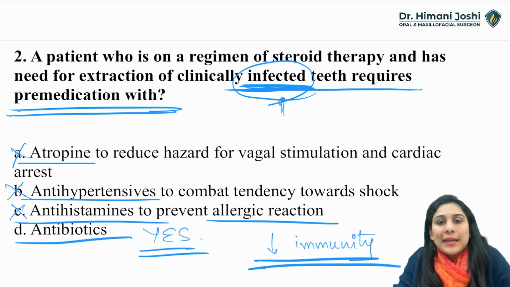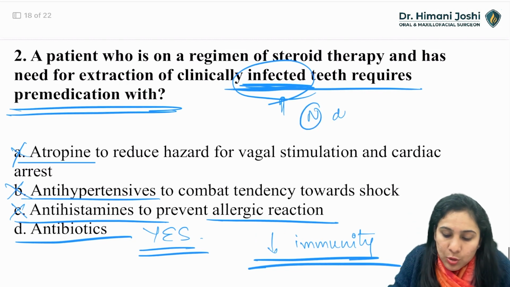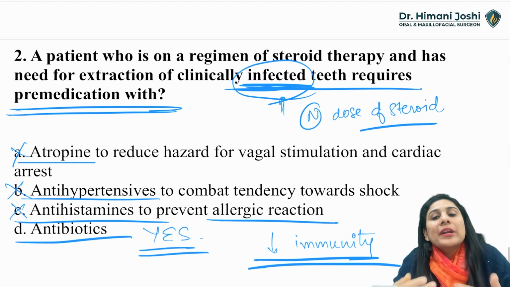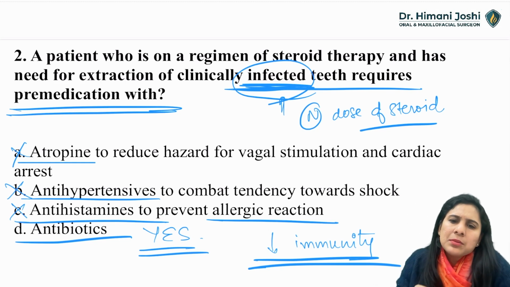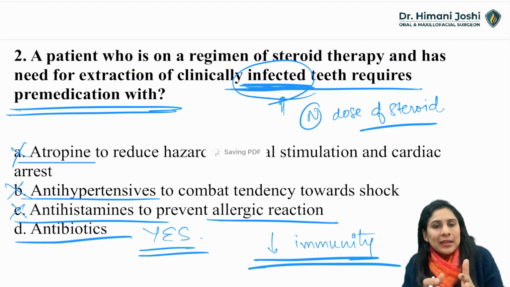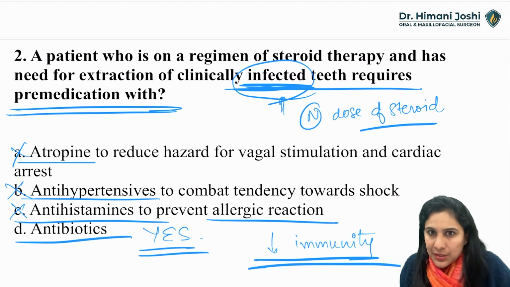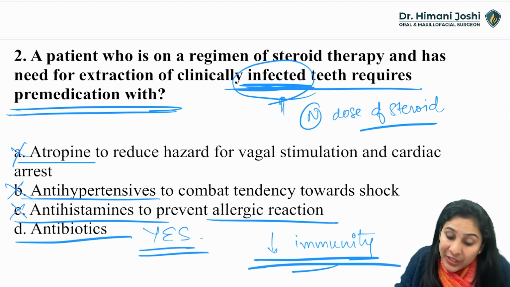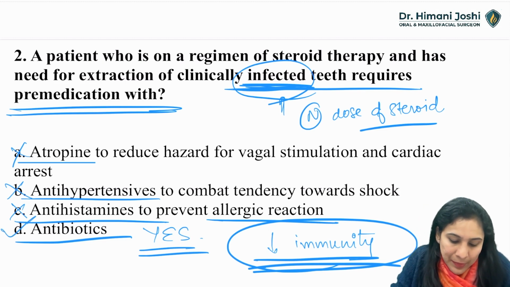So pre-medicate, give the patient a usual dose of a steroid, normal dose of steroid. Normal means whatever the patient is already taking. Let him take that. Plus, just before your procedure, give him some little bit of extra antibiotics, so that a baseline antibiotic is there in his body when you are doing the procedure, and the chances of infection due to reduced immunity are slightly lower. So the correct answer here will be antibiotics.